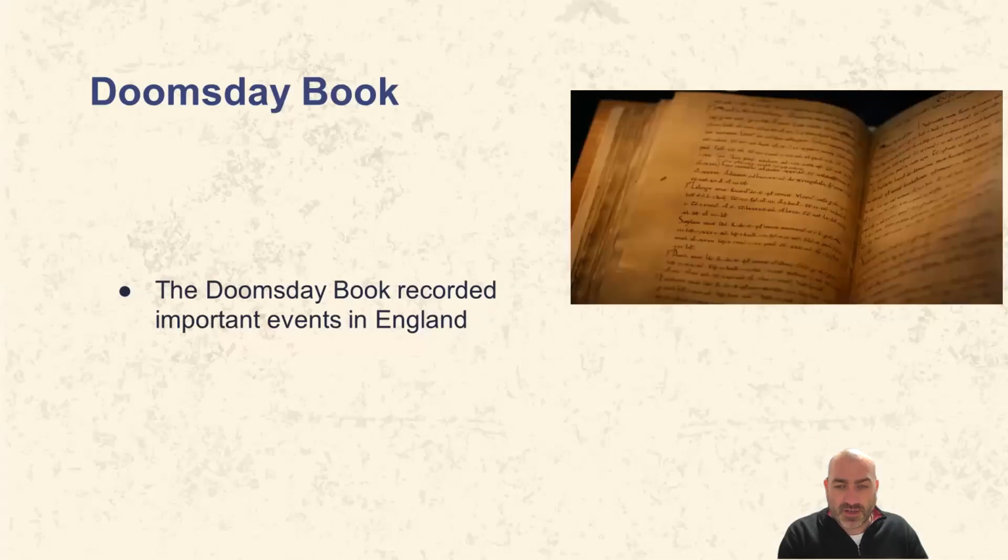Okay, so a new type of record-keeping book was created during this time, and this is called the Domesday Book. And it provides a lot of evidence for what happened during the Norman times and beyond. It even helps keep a record for important events that happened in England well past the Norman times. So the Normans were the last human invader and the last conqueror that England had for some time. To take a country by force never really happened since this time.